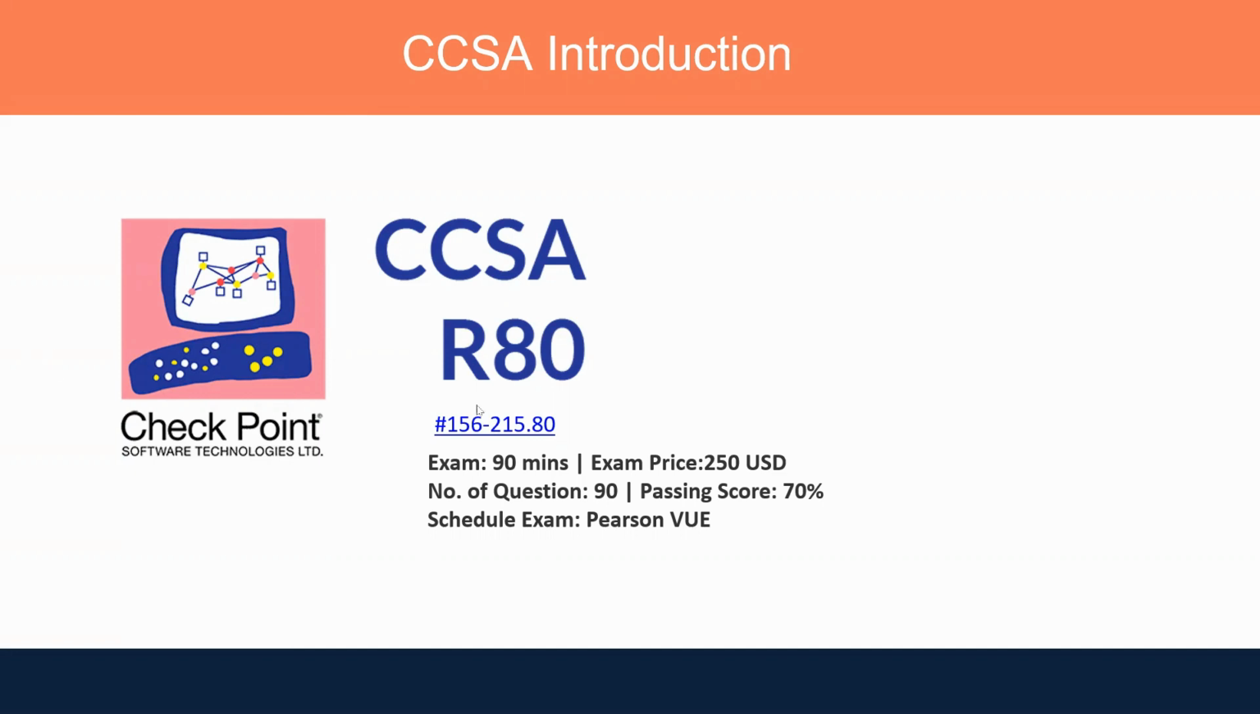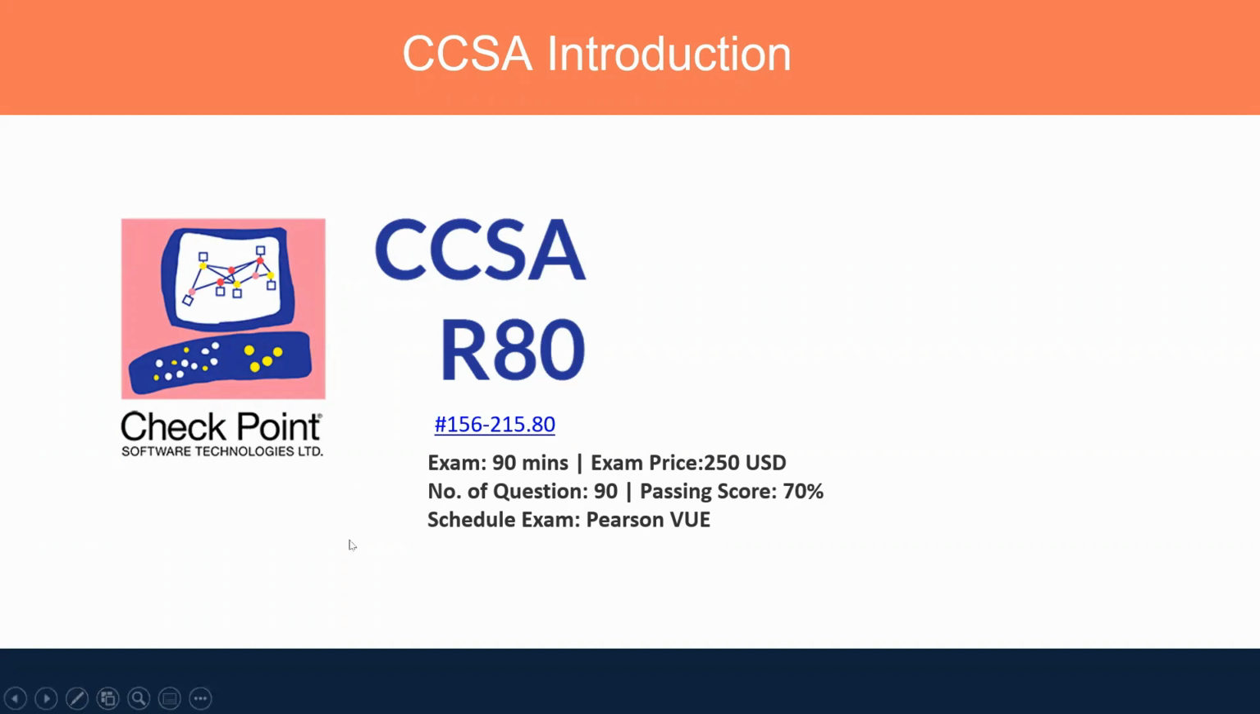This is the paper code, 156-215.80, and this is the exam. For that you have to pay $250. It's a 90-minute exam, and if you want to pass, you have to get 70% of the score. The number of questions would be 90. You can book this exam from a Pearson VUE Center, like you book for Cisco CCNA.